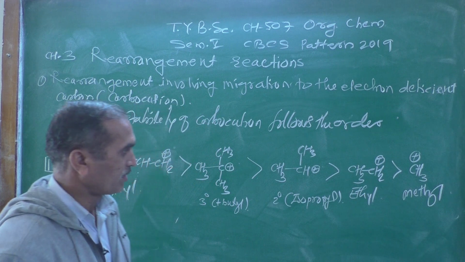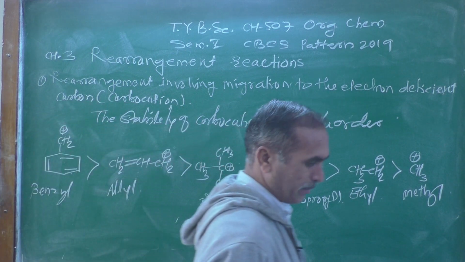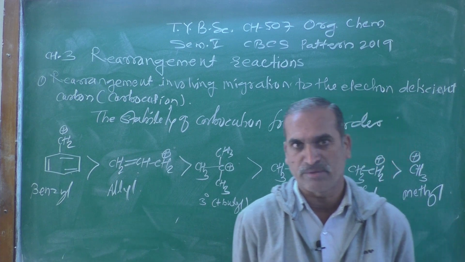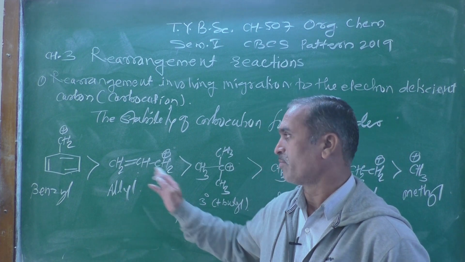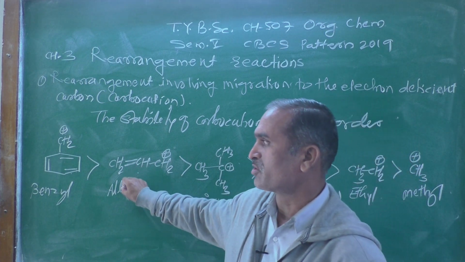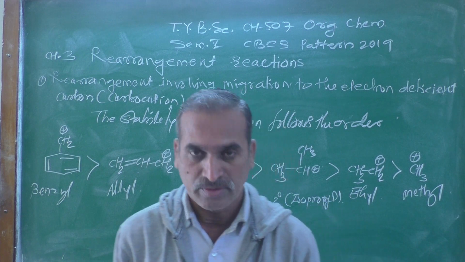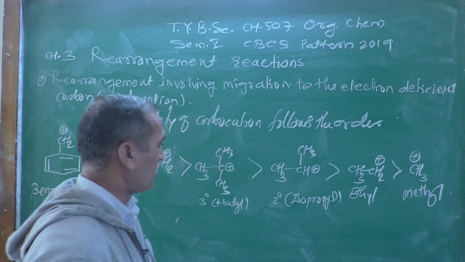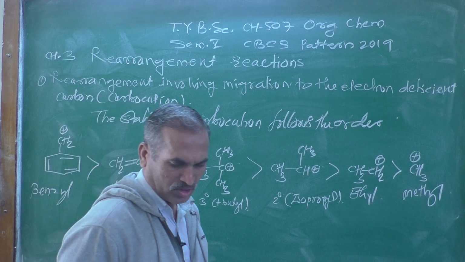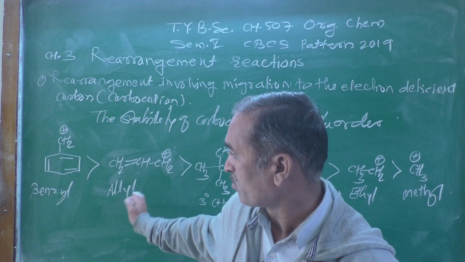So in a competitive exam, there may be an objective type question, which of the following is the most stable one, or give the stability order of these carbocations. This is the stability order of the carbocation.